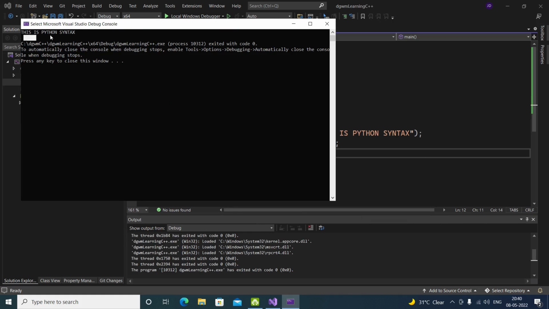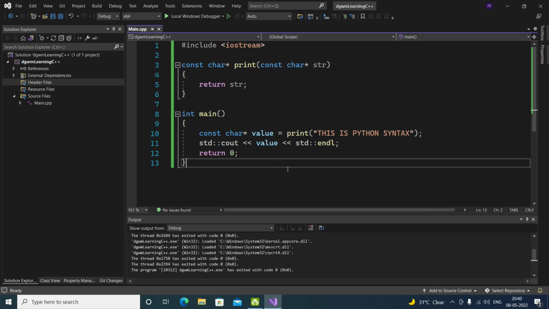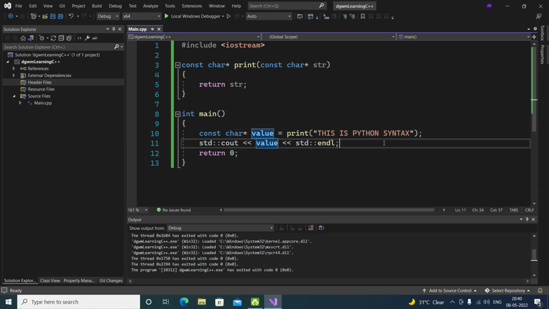Now it shows us that thing, but now you are going to create a new variable, defining a function which gets stored somewhere in the RAM, and then you are getting a variable which is storing the value of that print, also stored somewhere in the RAM. It is not overwriting it, it's storing it somewhere else in the RAM, and then we are going to print it. It will also be so much slower. This program is going to be a lot slower, and it is going to take a lot of RAM.